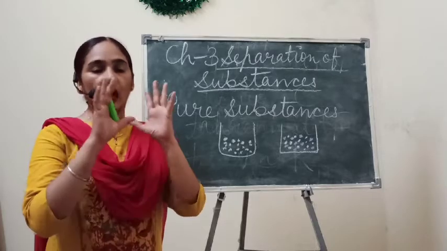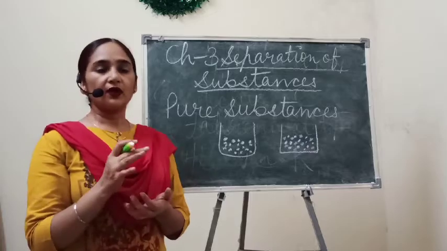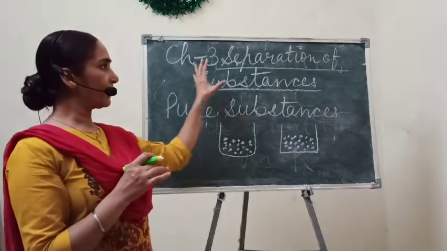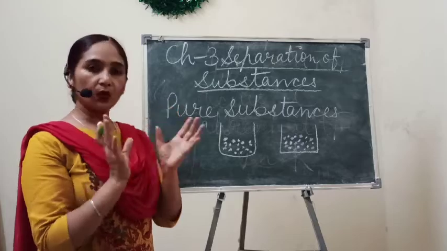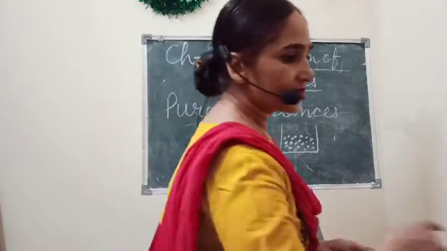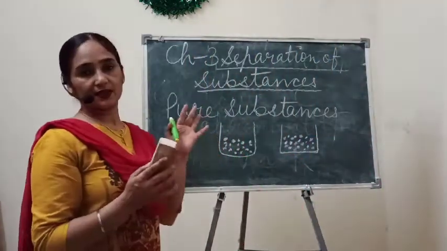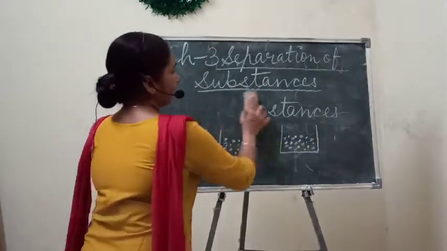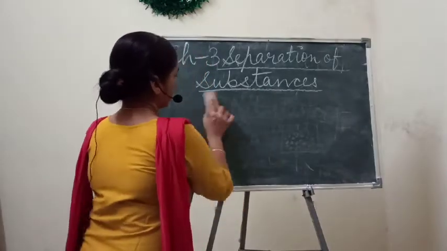Okay, so on the basis of these three criteria, there is a need to separate the substances, because ultimately we want a pure substance and to remove the waste material. So in this chapter many methods of separating the substances have been given here, and we will study one by one about all these methods.